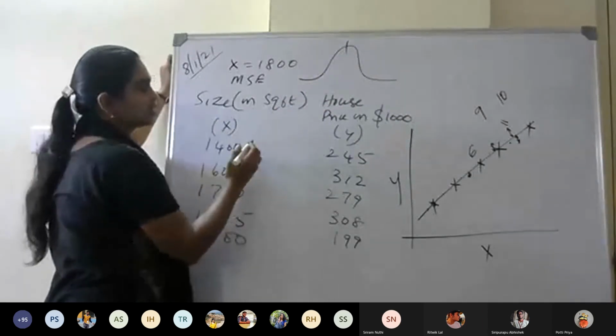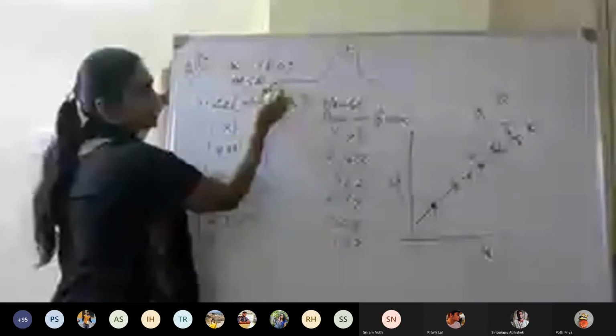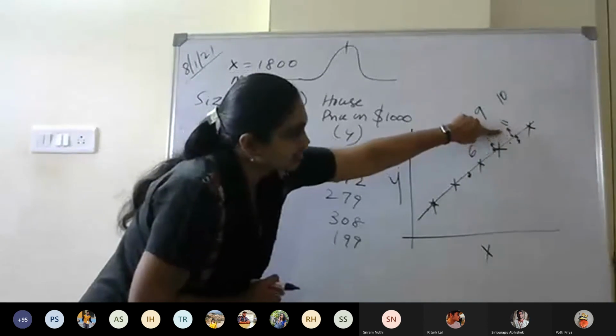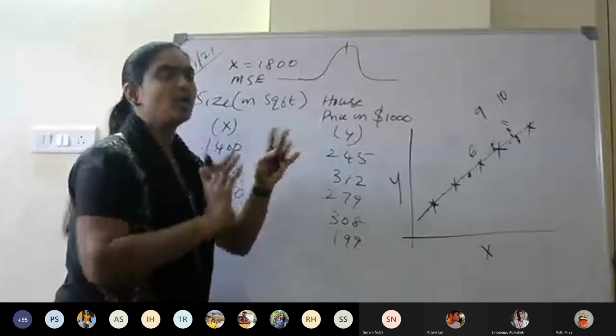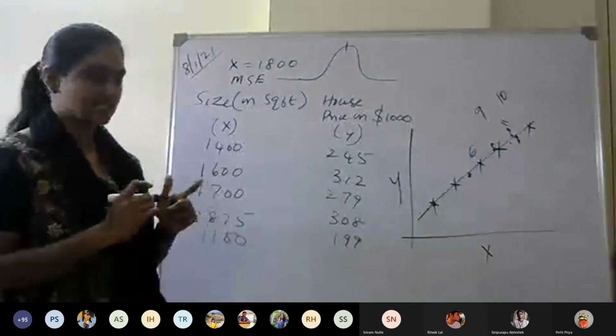If I move closer to the mean, the variation is less. So if for the value 6 it is just touching the line, then the error will be less. For 11, if I get a value here, then from that value to the line the variation is slightly more. So on an average, it could be 17.6.